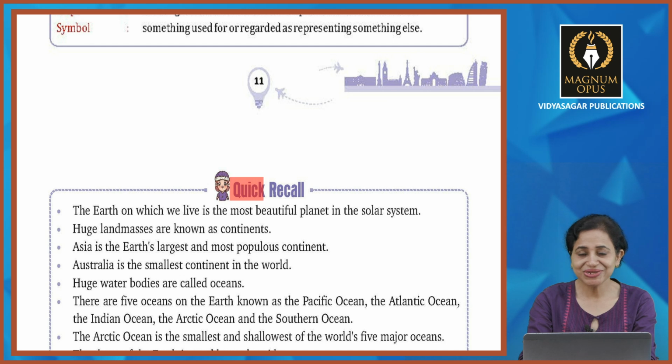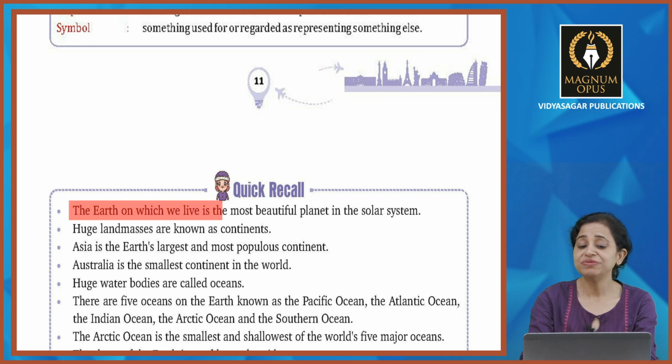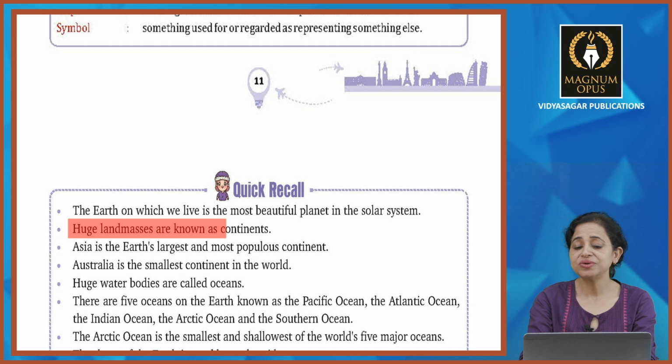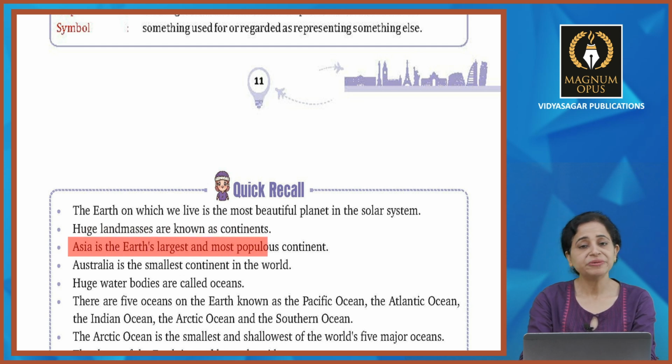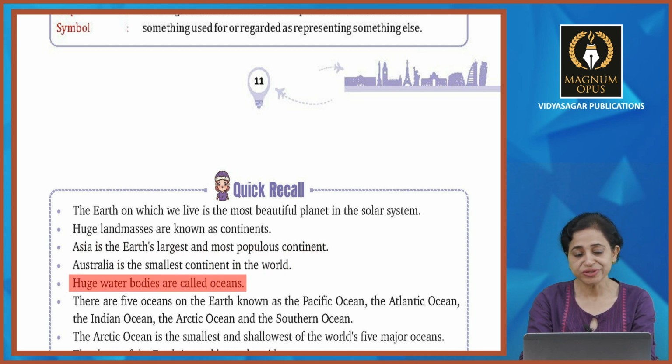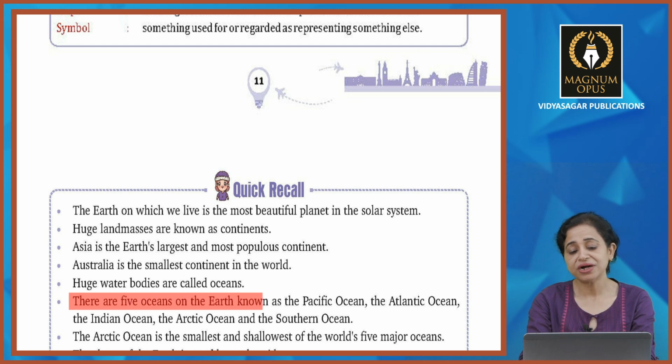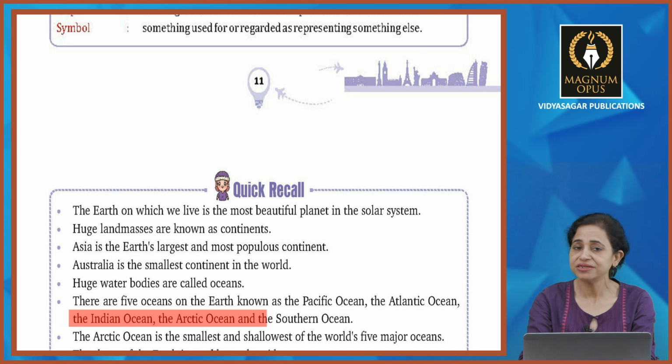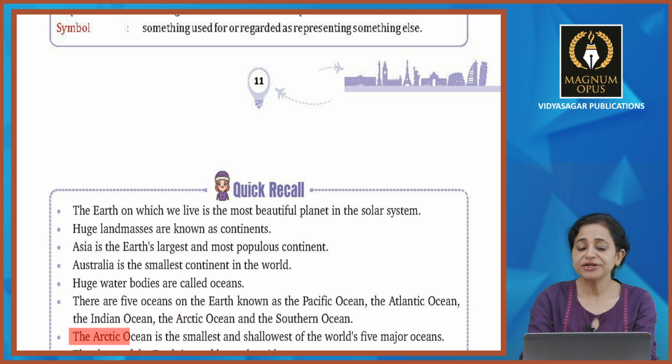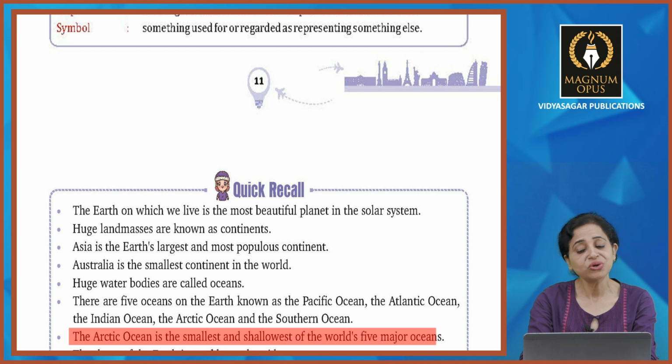So now let's take a quick recall. The earth on which we live is the most beautiful planet in the solar system. Huge land masses are known as continents. Asia is the Earth's largest and most populous continent. Australia is the smallest continent in the world. Huge water bodies are called oceans. There are 5 oceans on the earth known as Pacific, Atlantic, Indian, Arctic and Southern Ocean. The Arctic Ocean is the smallest and shallowest of the world's 5 major oceans.